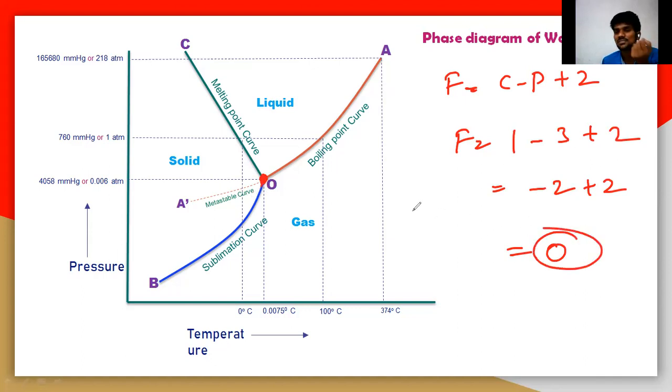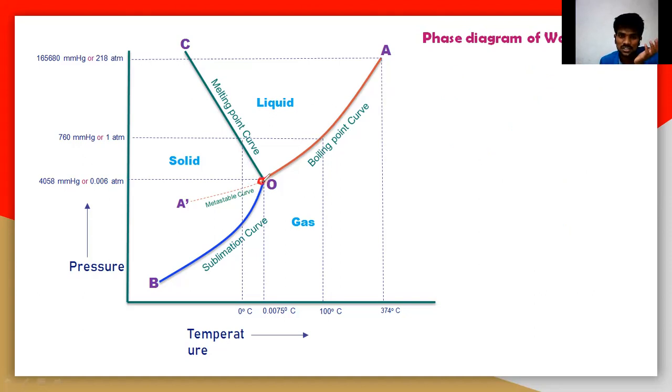What does the 0 indicate? That means there is no variable that can be freely moved, otherwise the equilibrium will change. You cannot change any variable. If you increase the temperature, it moves towards the gaseous phase.